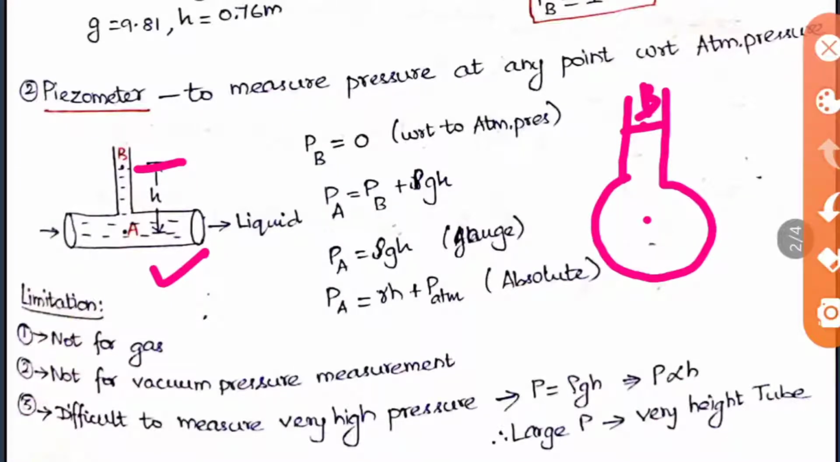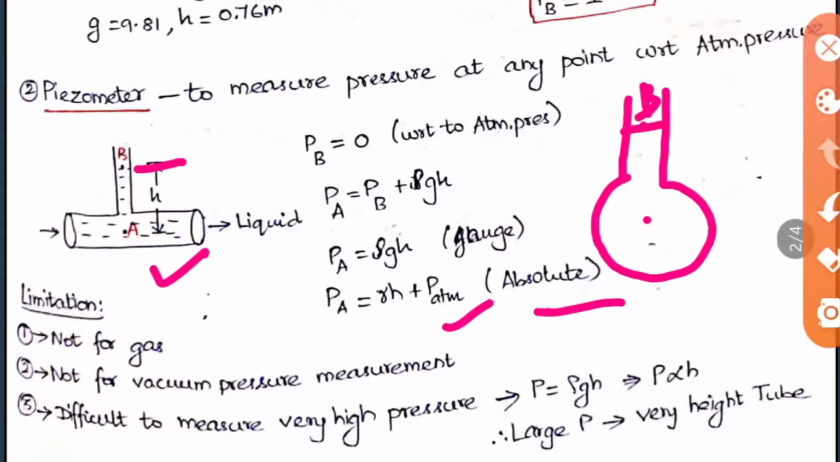Then we want to find PA. PA is the downward pressure with respect to PB. So PB plus gamma into h, or you can write rho g h. Here this rho g h is a gauge pressure, and we know that PB is equal to 0. So PA is equal to rho g h. So this is in terms of gauge pressure that is found out from the piezometer. If you want to find the absolute pressure at that point A, you can add the atmospheric pressure to this, so you'll get the absolute pressure at the point A.